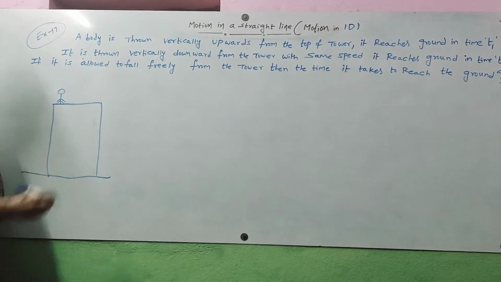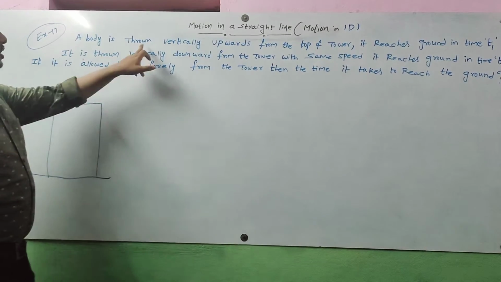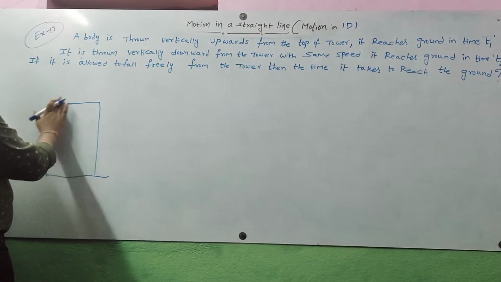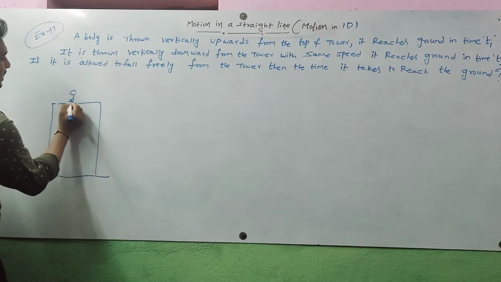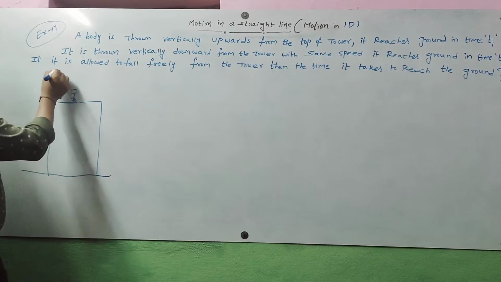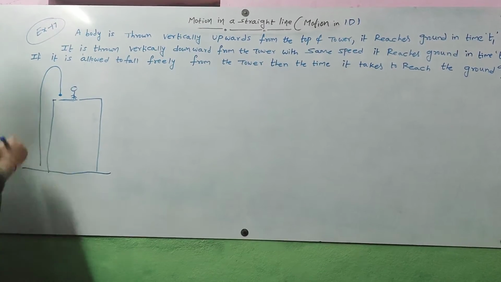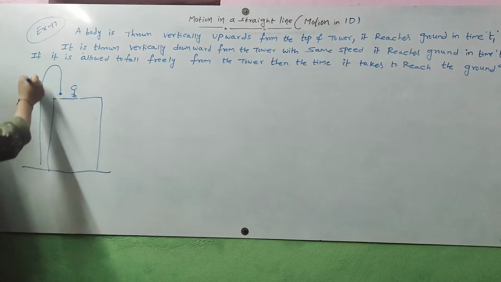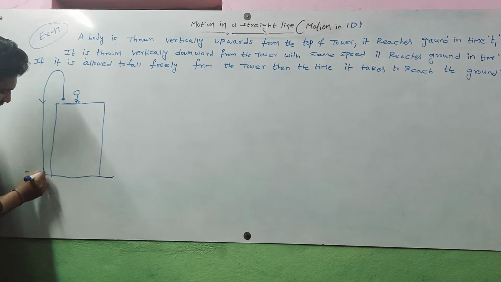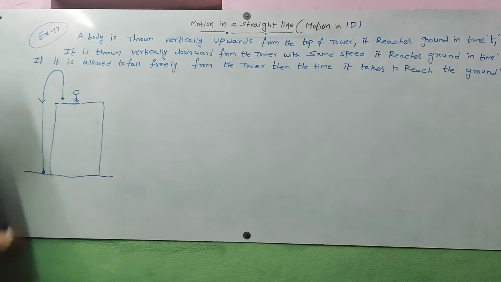One stone is projected vertically upwards. Whether this stone is projected vertically upwards, after some time it reaches the ground.